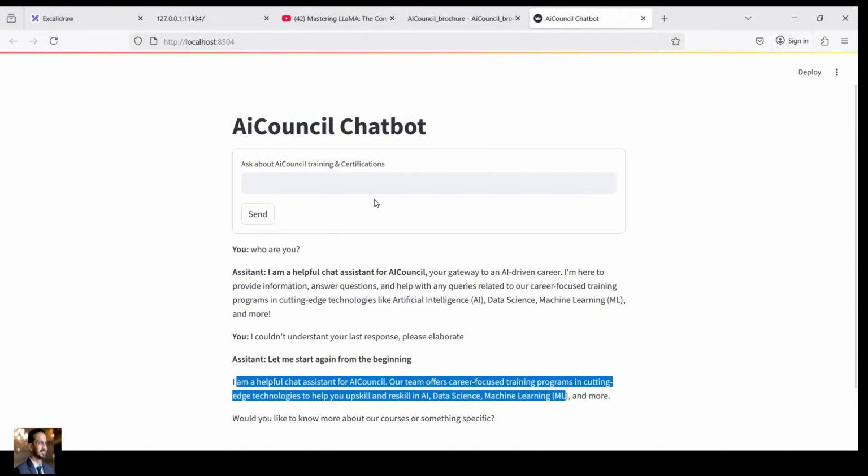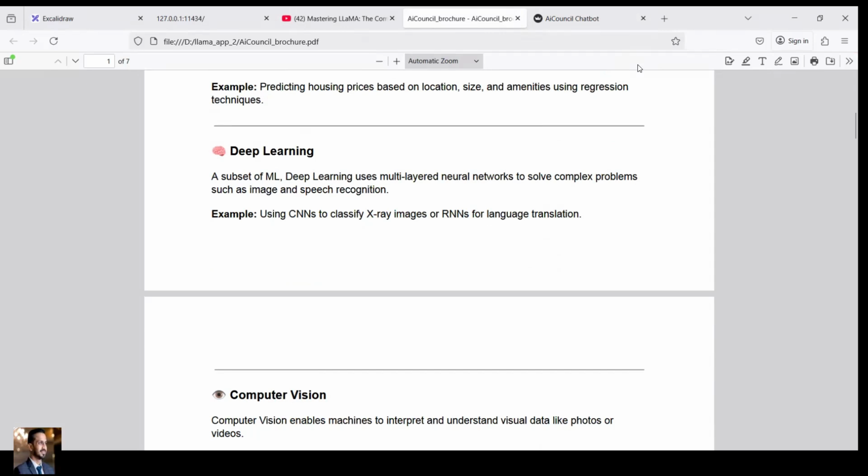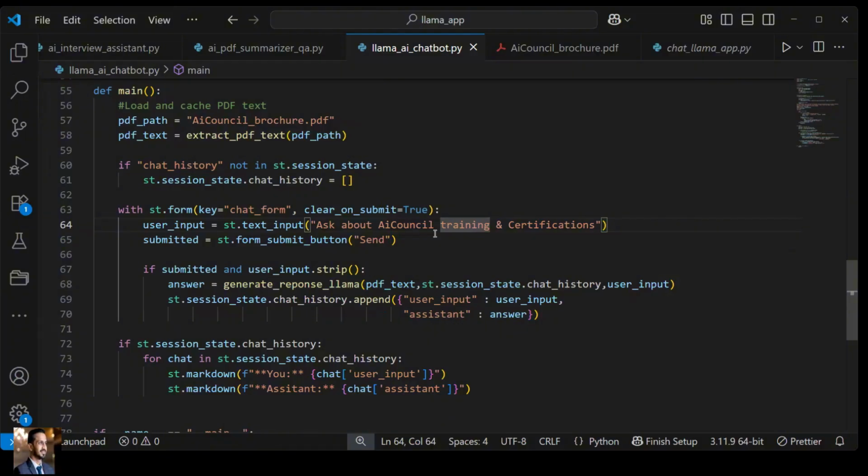So this is how we created a chatbot which is using our private data to respond to a user query, right? So this can be used for a lot of purposes to help our end users, right?